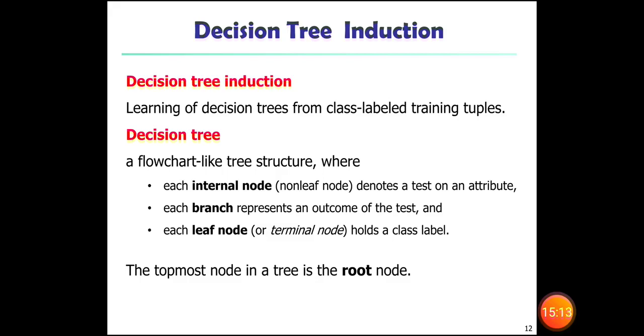So the internal node denotes a test on the attribute. It has one in and many out. The branch node is a test outcome node. It has one input, one output. And the leaf node has no out, only one in. It's a terminal node. The topmost node in the tree is called the root node.